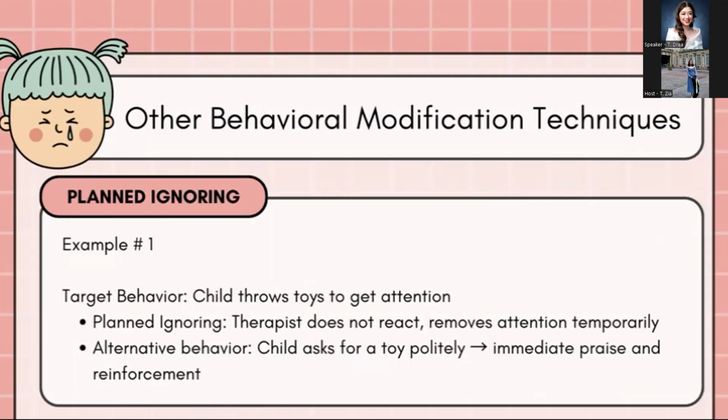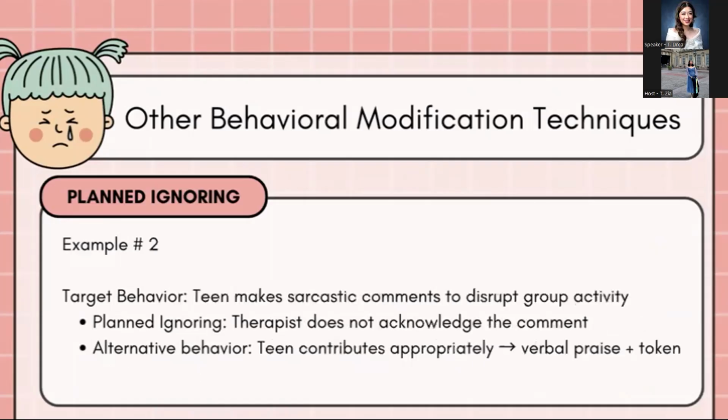So the same applies sa disruptive comments here sa group setting. So for example, sa group setting, may child or teen na nag-make ng sarcastic comment para lang ma-disrupt yung group activity. So we will not acknowledge that comment. But however, if they're able to contribute, if nag-comment sila, but yung comment nila is appropriate naman dun sa group topic, then we can give a verbal praise or token. So why do we use this planned ignoring? This reduces attention-maintained behaviors without using punishment. So it encourages clients to use appropriate ways to gain attention and can help support self-regulation and independence.